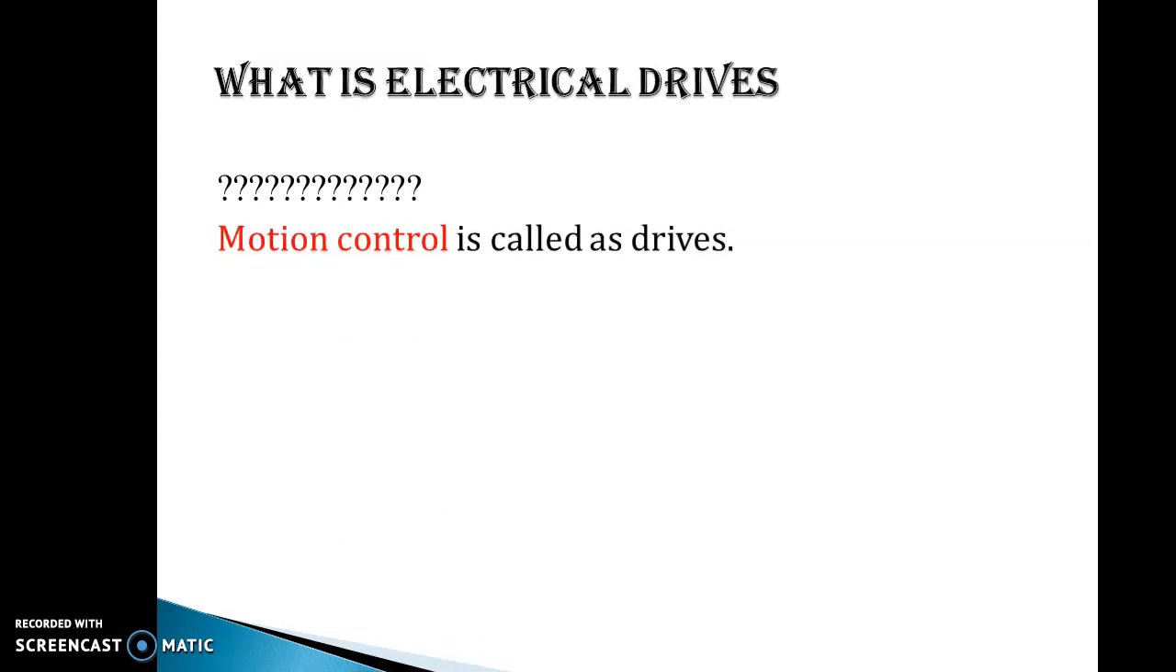In a single line, if I define the drive, then motion control is called a drive. Motion control means what? Any motion. It may be rotary motion, upward motion, downward motion, or linear motion. Any such motion control is called a drive, if we are defining it in simple language.